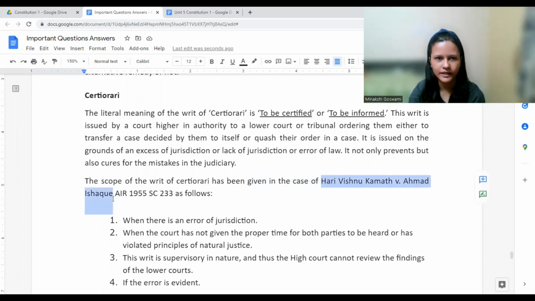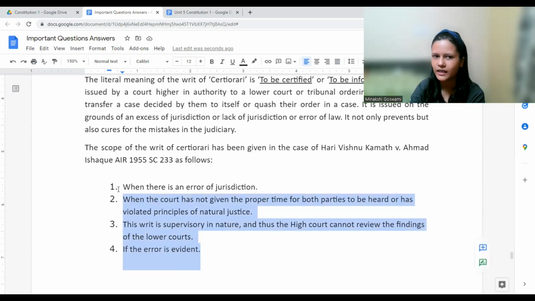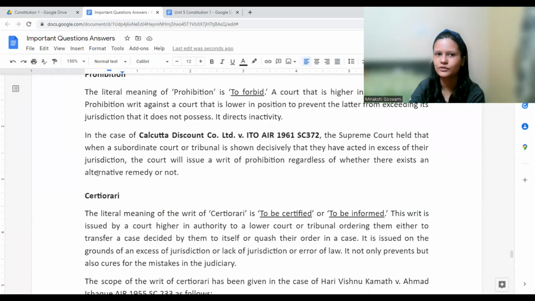For certiorari, again, we have this case where the scope of certiorari has been given, that where there is an error of jurisdiction, power was exceeded or something happened, where the court has not given proper time to both the parties. Without hearing both the parties, they simply gave a decision. The writ is supervisory in nature and thus the High Court cannot review findings of the lower court. If some kind of problem exists, it can be applied. If the error is evident, it's very much clear that yes, a mistake has happened, right? In order to correct, in order to cure such mistakes, we have the writ of certiorari.